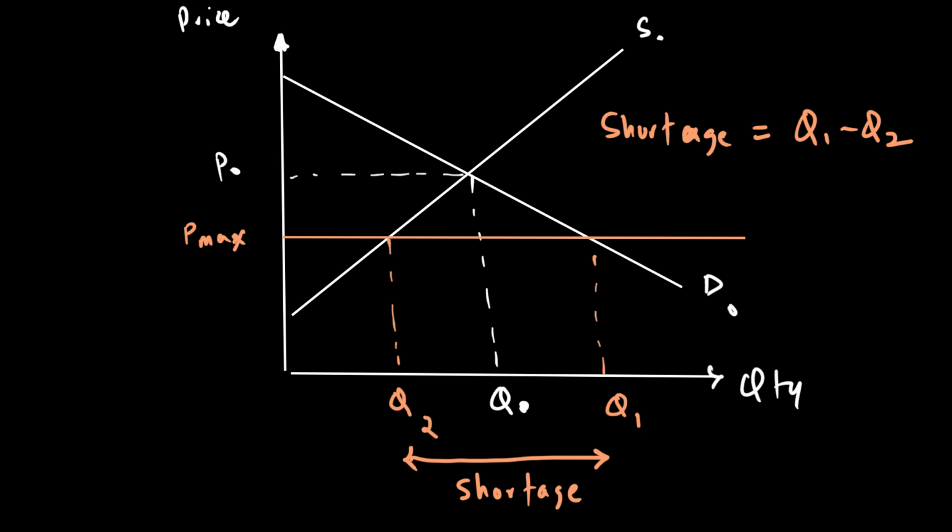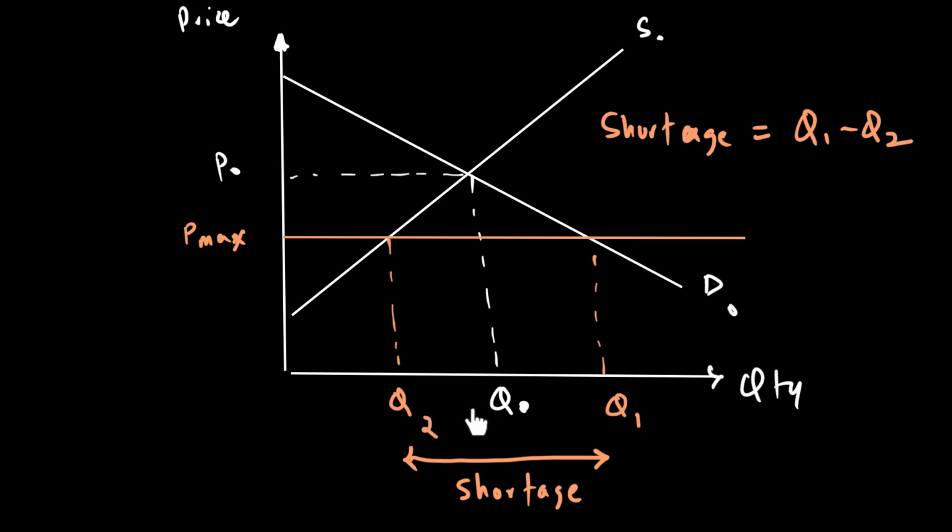We can also argue that the price here is not performing its rationing function anymore. Individuals may be willing and able to pay the price, but it's not certain that they will end up getting the good, because suddenly there is a shortage. Who will get the good? We'll talk about that in a little while, but not everyone who's willing to get the good will get it. In fact, some people who were previously living in the houses are now without a house, because there is a shortage happening. So Q naught minus Q2 people who were previously getting the good are now denied the good.